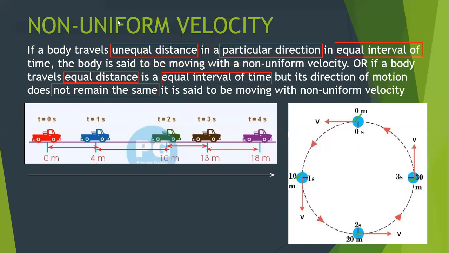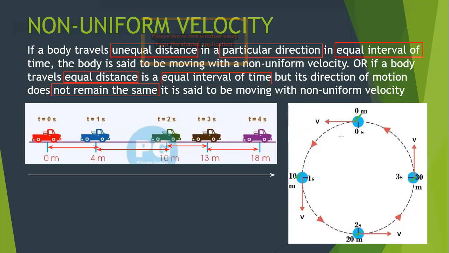Look at the direction at 0 second. The direction is shown here with the arrow. This is the direction of motion. But after 1 second, the direction has changed by 90 degrees. After another 1 second, the direction is again changed by 90 degrees, and again by 90 degrees after 1 second. So we conclude that every moment the object is changing its direction.